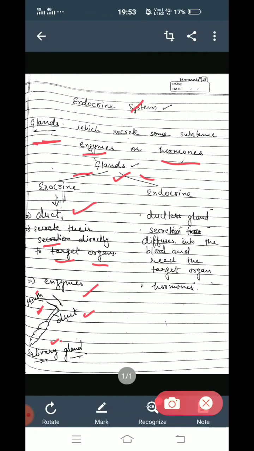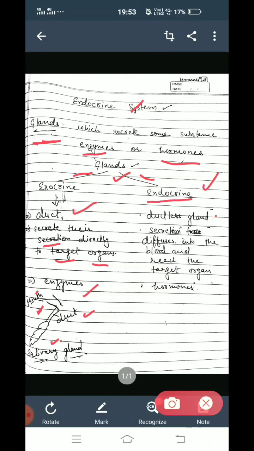Now the second type of system in our body, the endocrine system, is due to the presence of endocrine glands. These endocrine glands are ductless glands. What is the meaning of ductless? They do not have any duct, any pipe-like structure. Then how do they work?